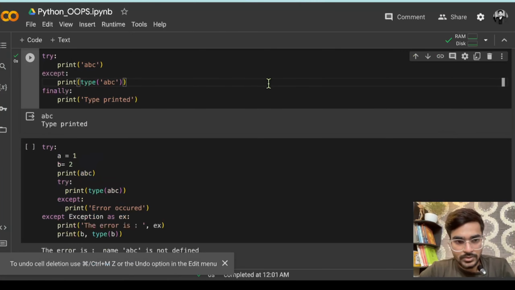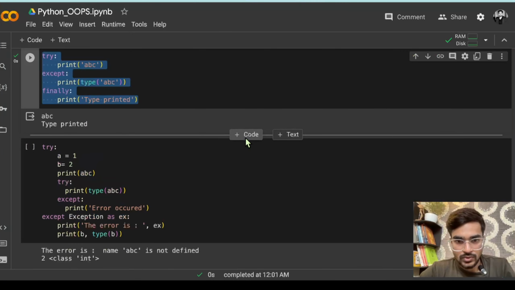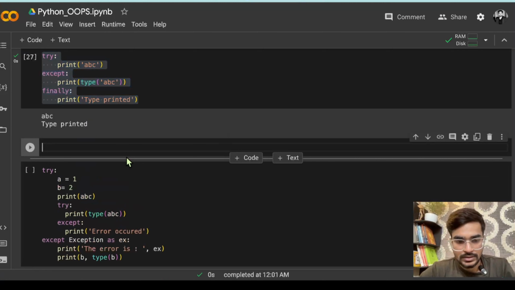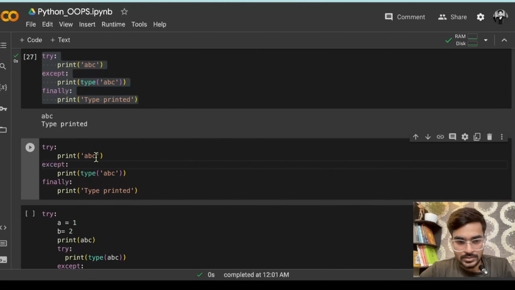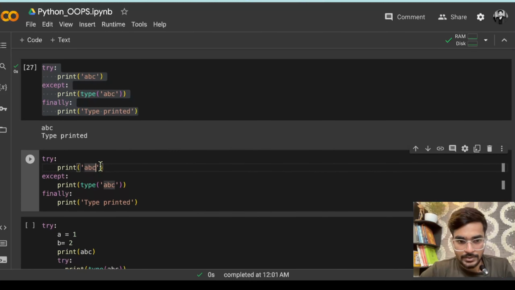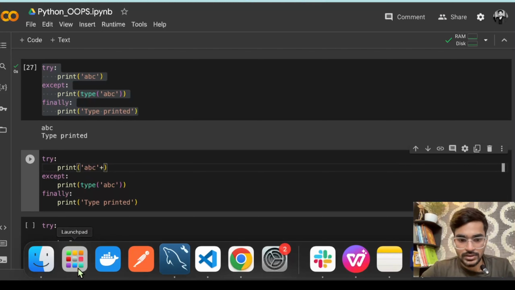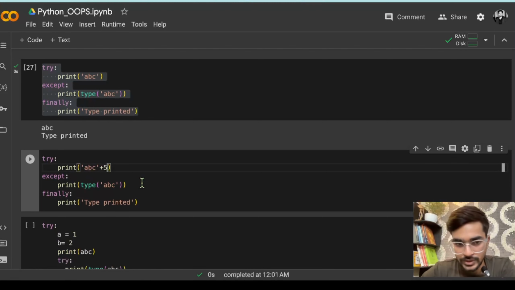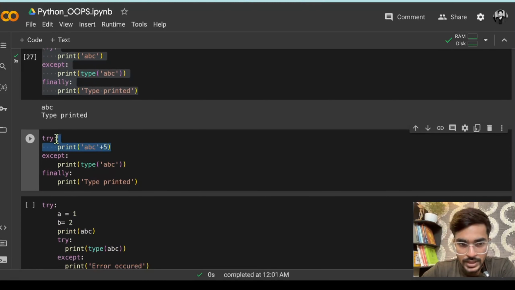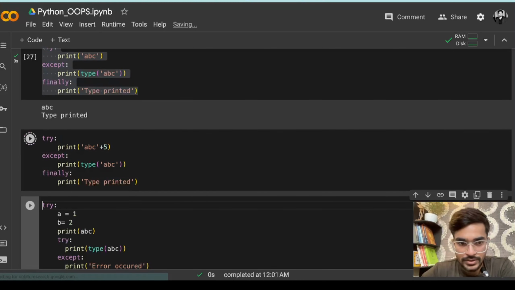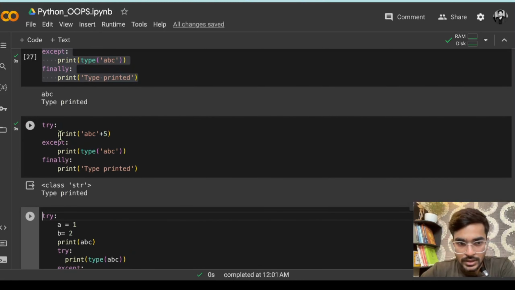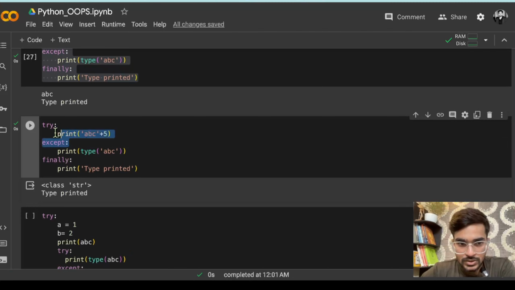Now I'm just copying that code and printing the same thing, same code but having an error in the try block. Let's say I'm adding 5 to the string, so the try block will have an error now. If I run that, you can see even though there is an error, it goes to the except block, and at the last it also goes to the finally block.